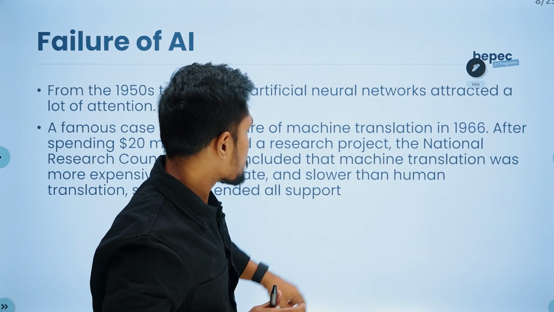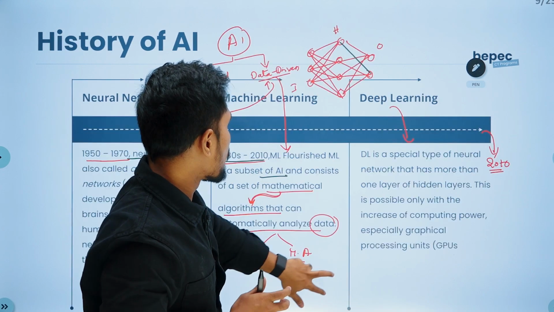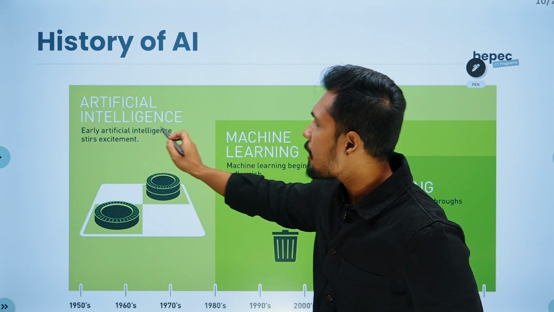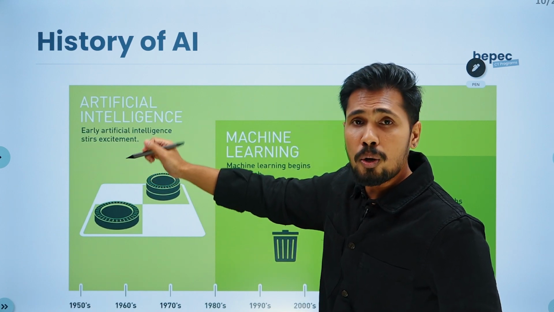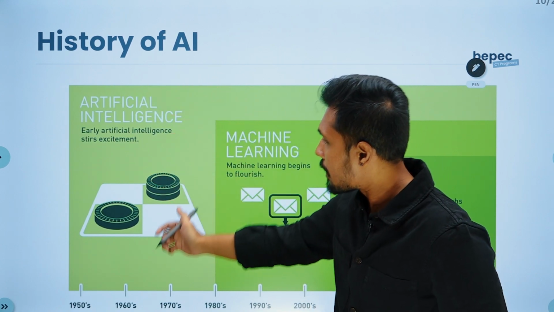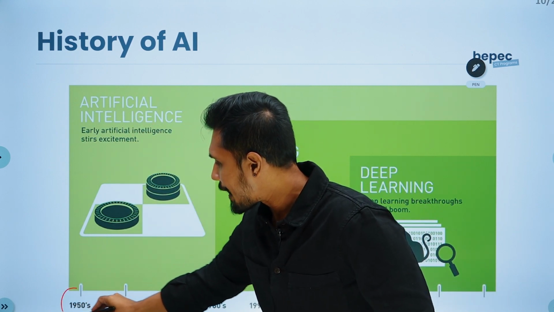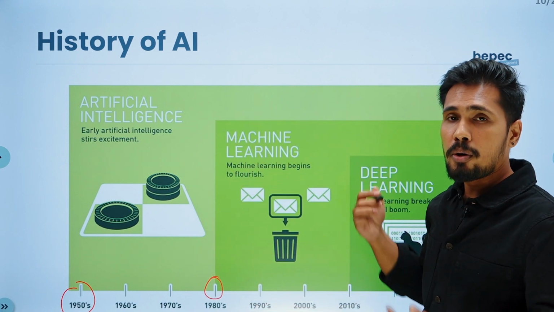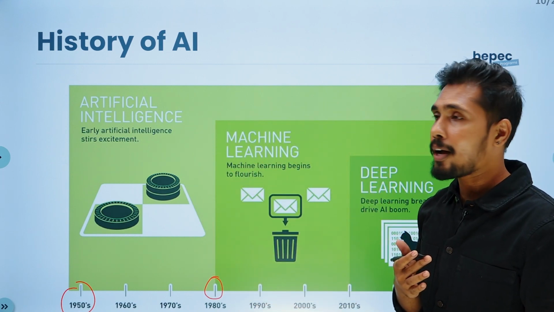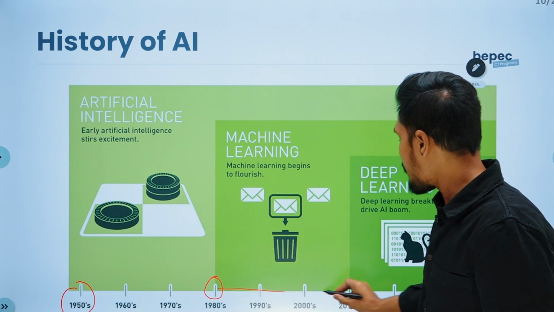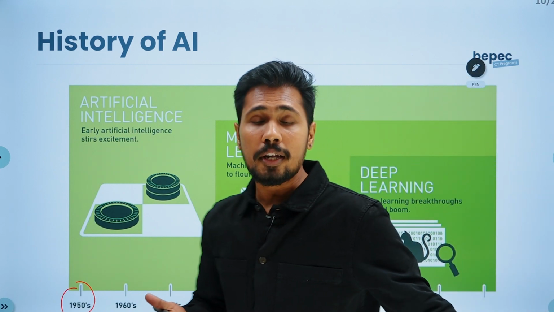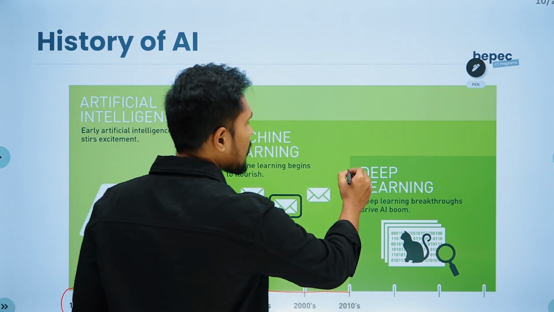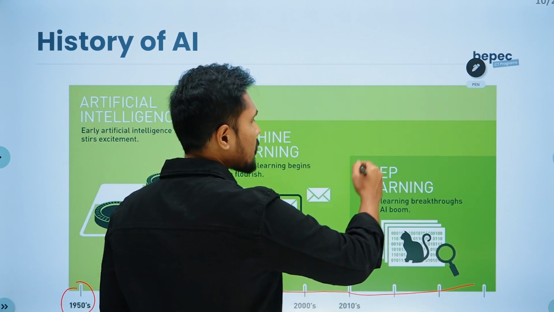Now, if you look at this particular flow chart, this is about artificial intelligence. This is an image which I got from NVIDIA. They started AI from 1950. From 1950 to 1980, AI was in a boom and then there was a fall of AI. From 1980 to 2010, we were able to see machine learning. Still, machine learning is being used, and a lot of data scientists are learning machine learning. And from 2010 to right now, everything is deep learning.